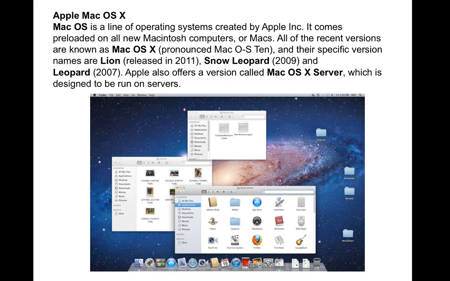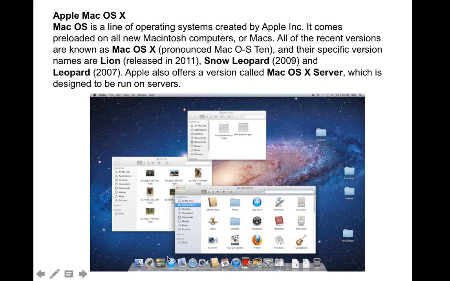Okay, it's come preloaded on a Macintosh computer, or Mac. All of the recent versions are known as Mac OS, pronounced Mac OS 10, right? And this specific version, released in 2011, so Leopard 2009. Apple also offers the version called Mac OS X Server, which is designed to be run on a server, right?